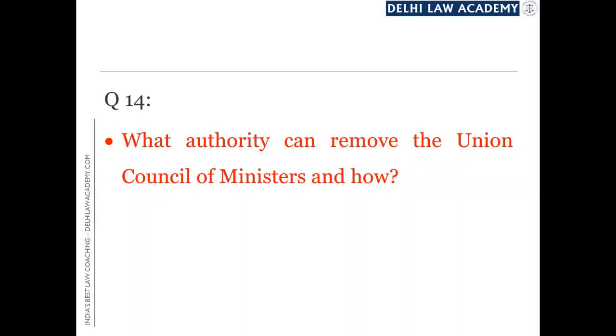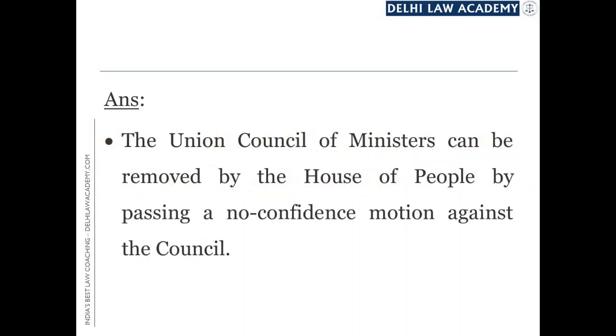Question 14. What authority can remove the Union Council of Ministers and how? The answer: the Union Council of Ministers can be removed by the House of People, by the Lok Sabha. And how? By passing a no confidence motion against the council. Here one point needs to be noted.